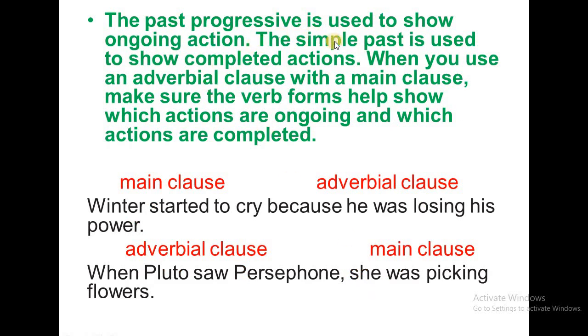The past progressive is used to show ongoing action, the past continuous. The simple past is used to show completed, finished action.